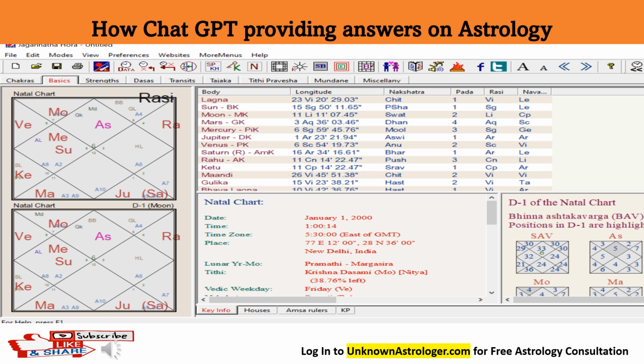To evaluate how ChatGPT is analyzing a birth chart, first we created a birth chart through a software, and we have given an input. The birth date is 1st January year 2000, and time of birth is 1 a.m., and the place of birth is New Delhi.